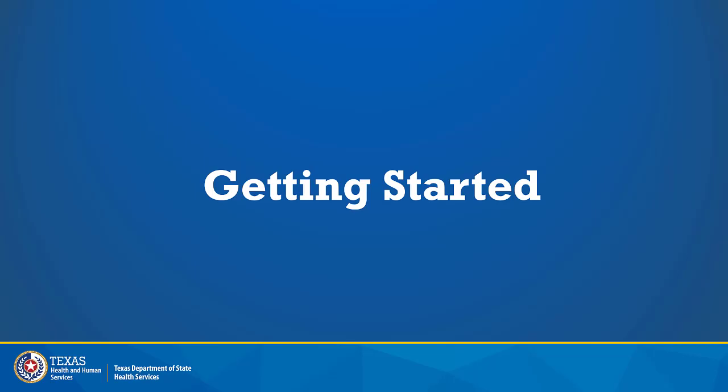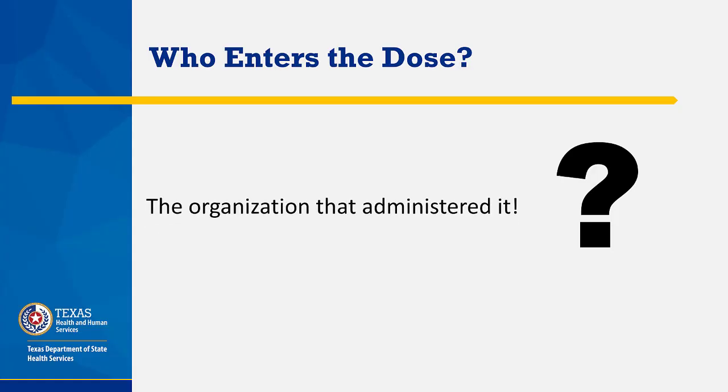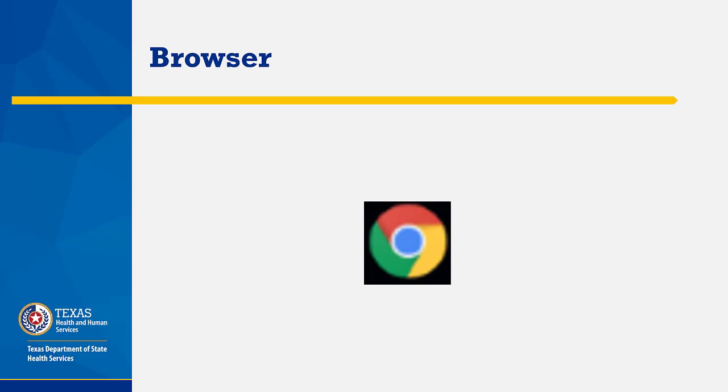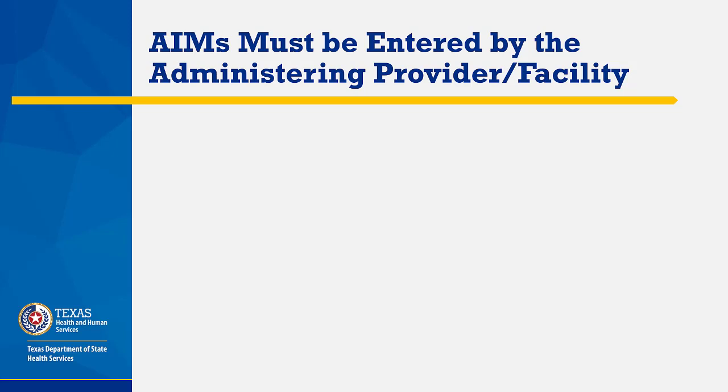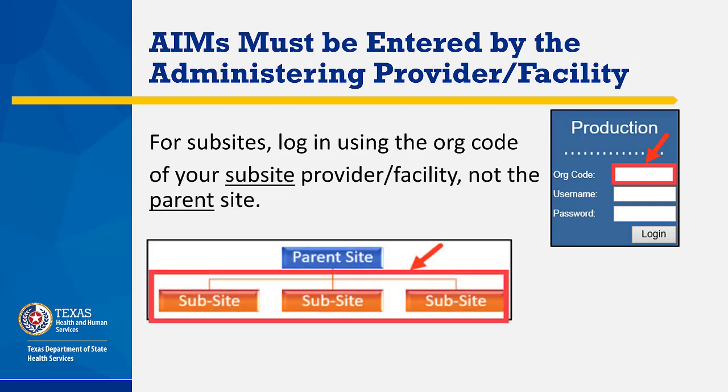Getting started. Who enters the disaster dose? The organization that administered the AIM is responsible for reporting each dose to ImmTrac2. For a browser, we recommend Google Chrome. AIMs must be entered by the correct administering provider/facility. For subsites, log in using the organization code of your subsite provider/facility, not the org code of the parent site.